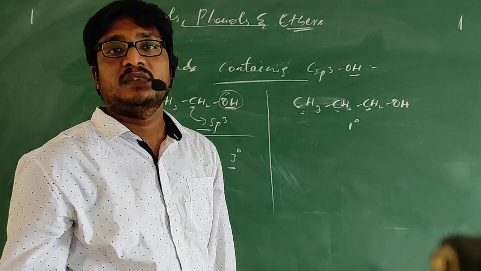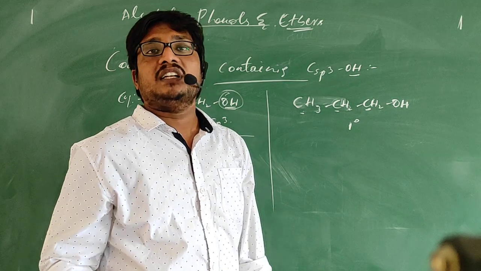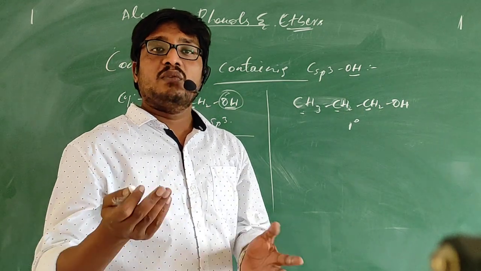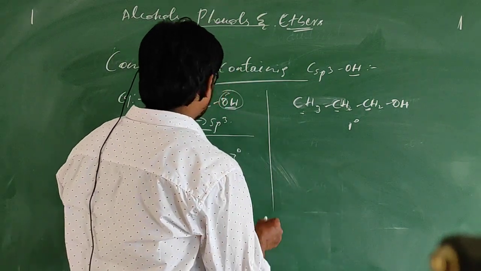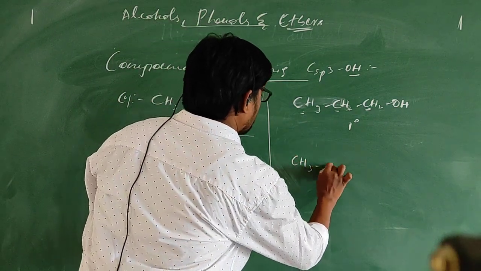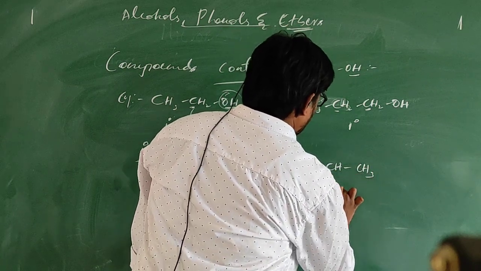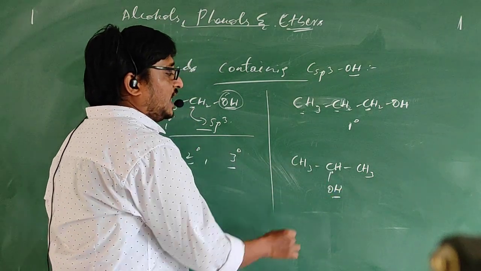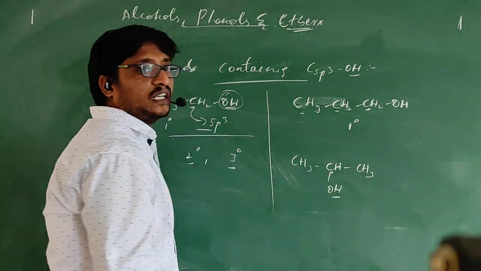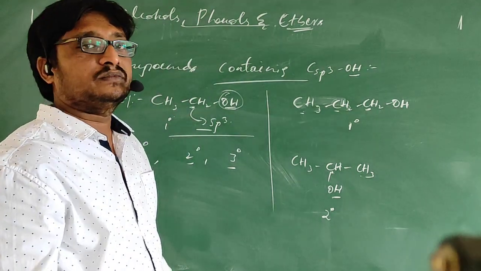Secondary alcohol means what? If the OH group attached carbon gets attached to 2 other carbons, we call it a secondary alcohol. For example, if you consider this, the OH group is attached to this carbon and this carbon got attached to 2 other carbons. So we can consider this as a secondary alcohol.